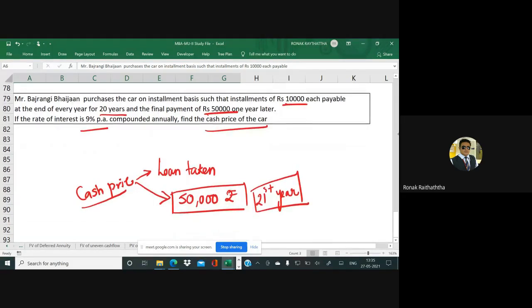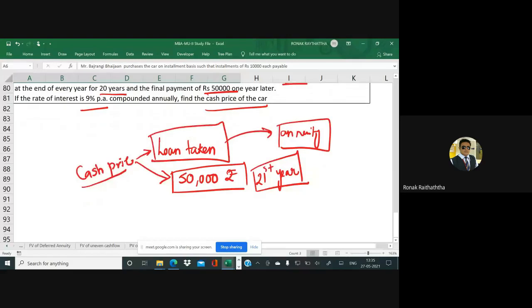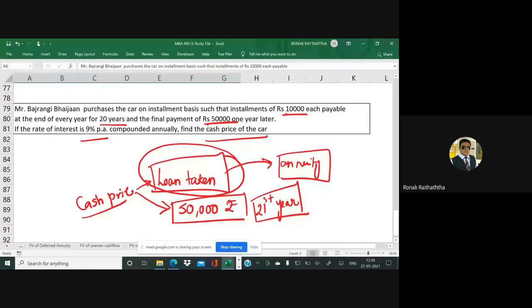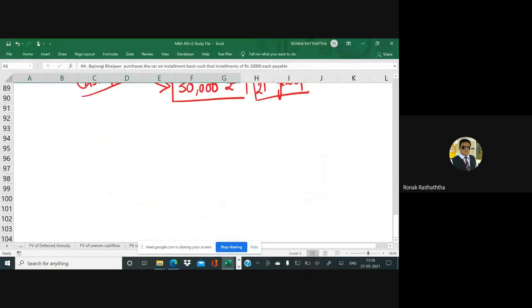Now, the loan taken and the installments on it can be called an annuity. But the amount paid in the 21st year cannot be called an annuity, right? So this will be calculated differently. But at least for the loan amount, we may use the formula of ordinary annuity. Why ordinary? Because these installments are paid at the end of each year. So what was the formula? The formula was looking like this.